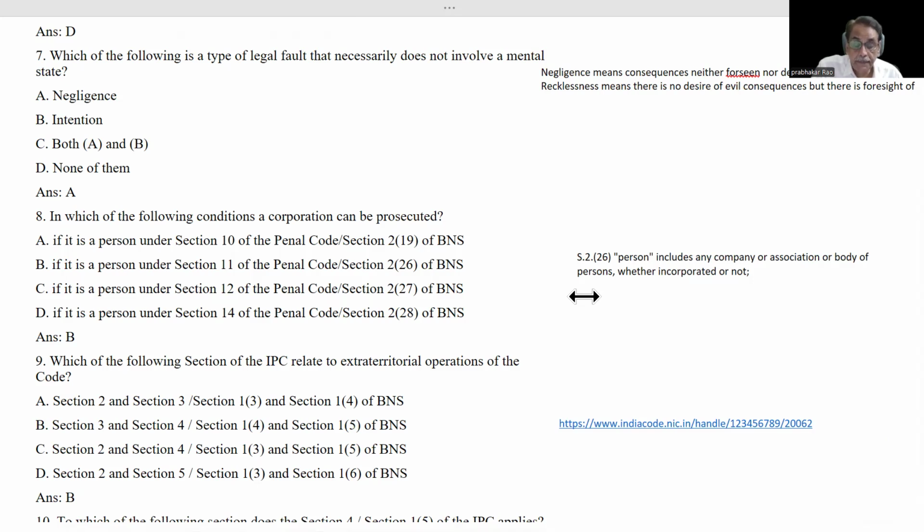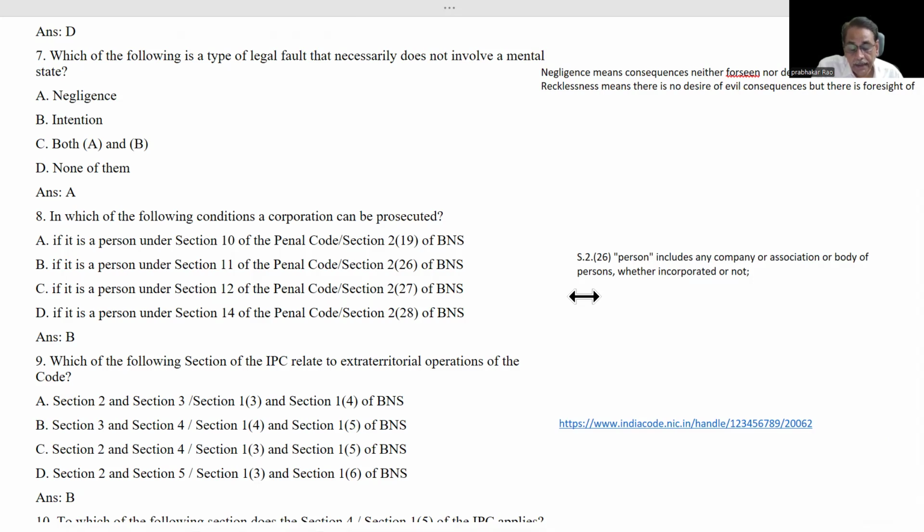That concept has changed with the change of times. Corporations have started to cheat people and commit offenses relating to property.